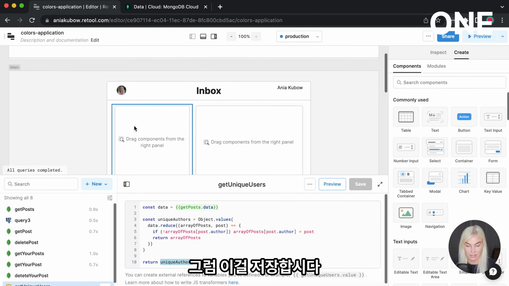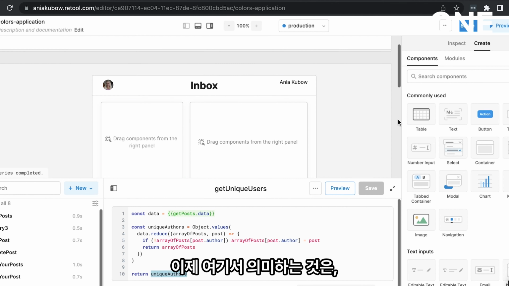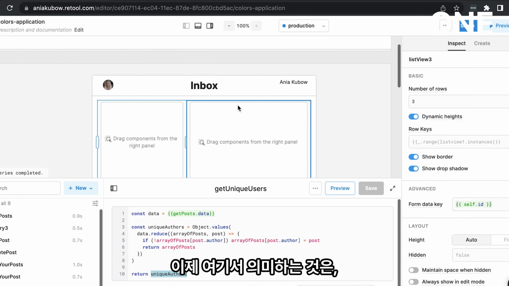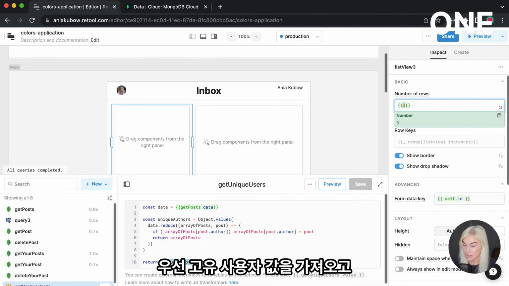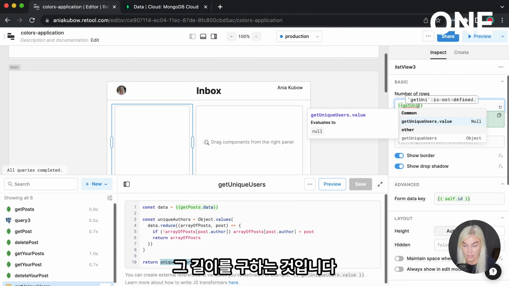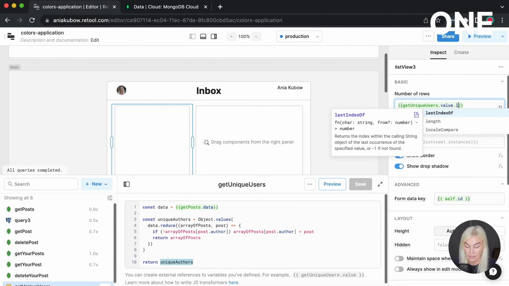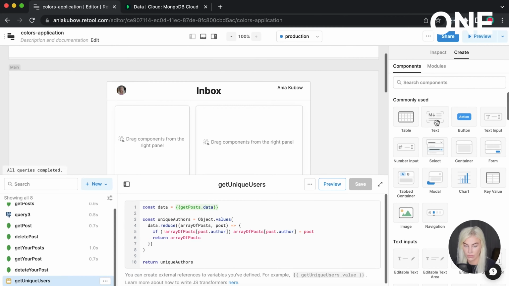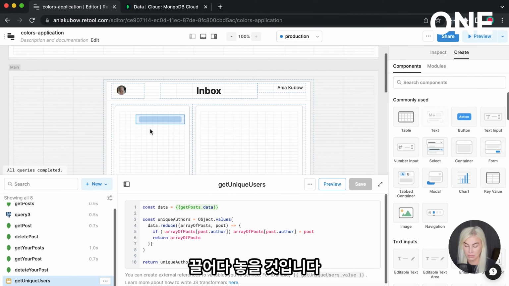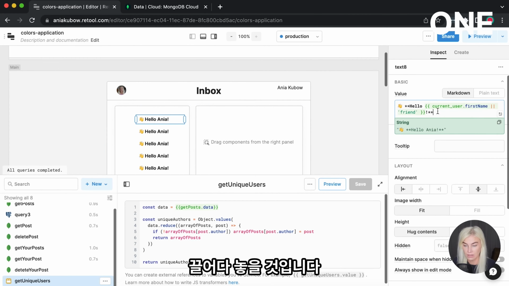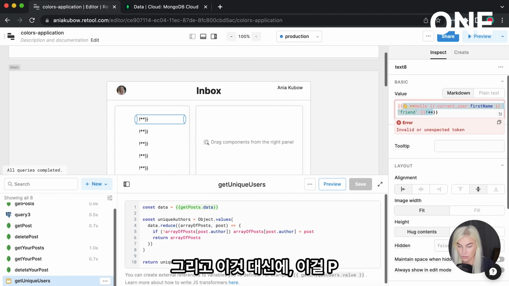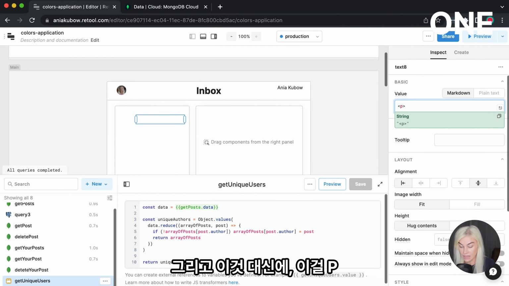So let's save that. Now this just means that on here, first off, I'm going to get the get unique users value and get its length. Next, I'm just going to drag in some text like so. And instead of this, let's just make this a p tag.